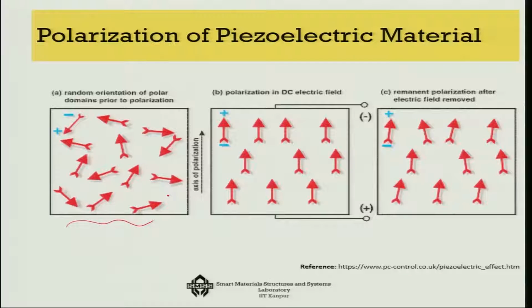On the other hand, if you apply a very high DC electric field and then remove that electric field, you will get it partially aligned. Once we do that, we call this the process of polarization. Then if you apply voltage, you will see a very sharp effect of piezoelectricity on the system.